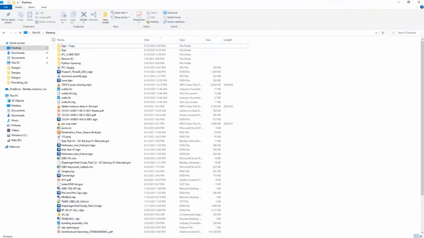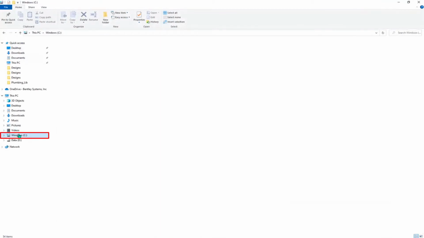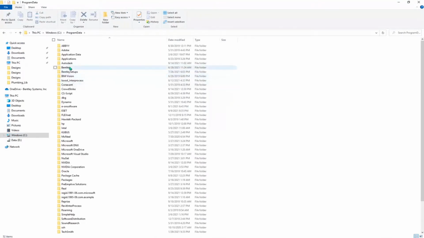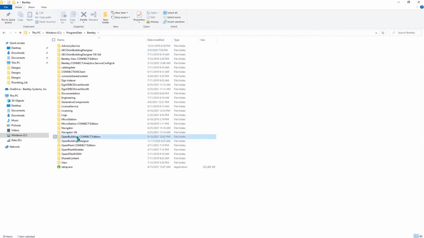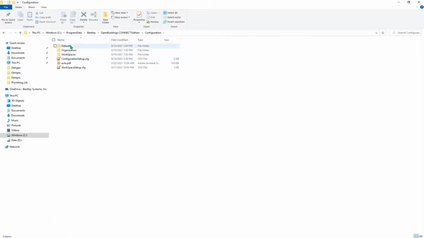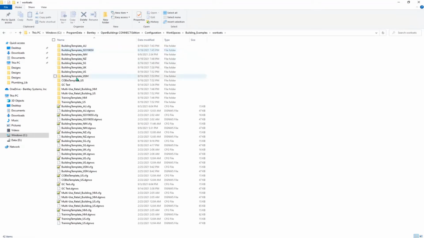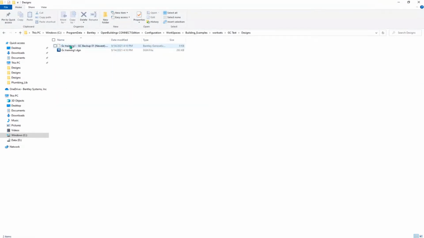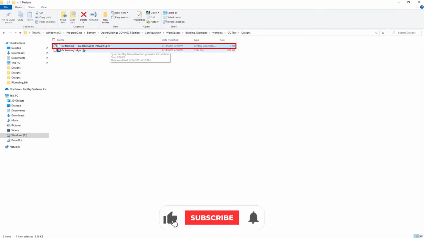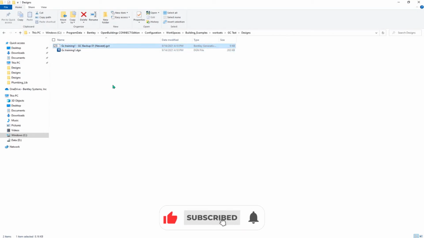So now if I have to locate my file, it is under Designer, Configuration, Samples, Workset, and I'm working in the GC test workspace, workset. You can see in here, I have the GC training one. With it, I have another GCT file that is the backup file. What Generative Components is doing in the background is, whatever we are doing, it is creating a GCT file by itself. We can create a GCT file on our own too.